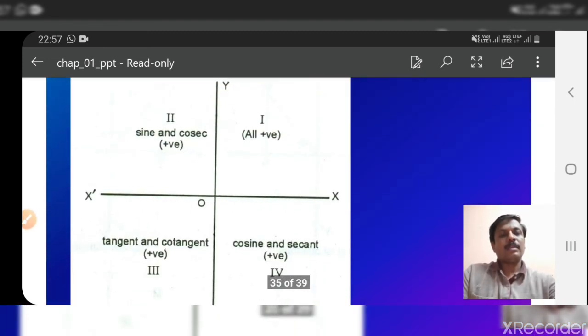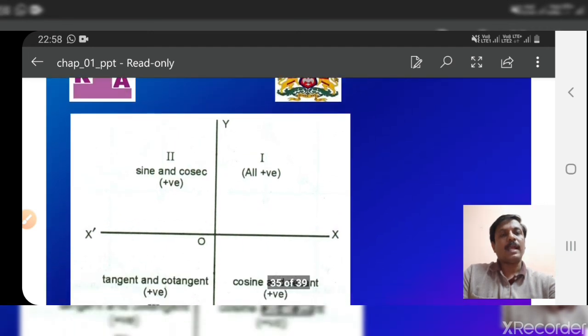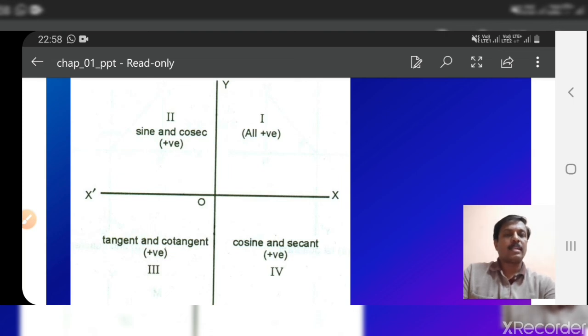Now one important topic: allied angles. See, this is a quadrant. While drawing graphs, you take the x-axis and y-axis, right? The horizontal line is called the x-axis and the vertical line is called the y-axis. Then here we get 4 quadrants: first quadrant, second quadrant, third quadrant, and fourth quadrant. Why is it given here?